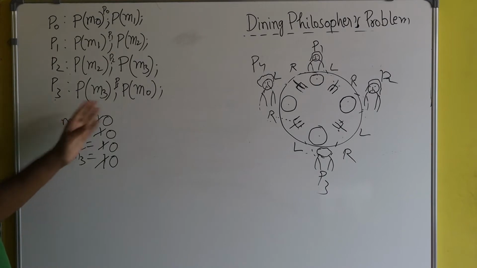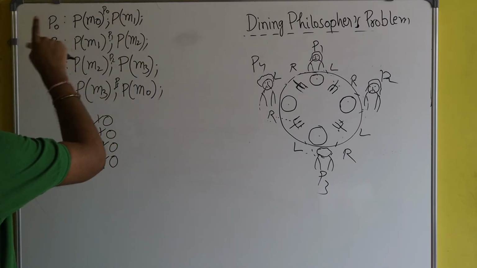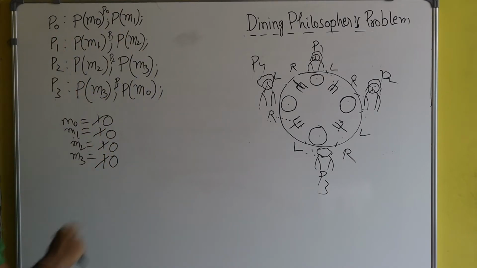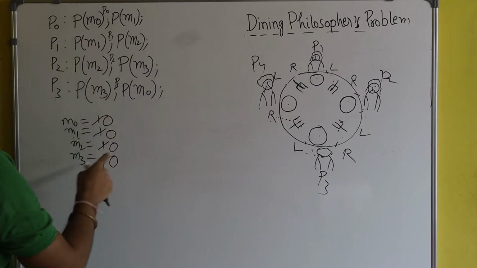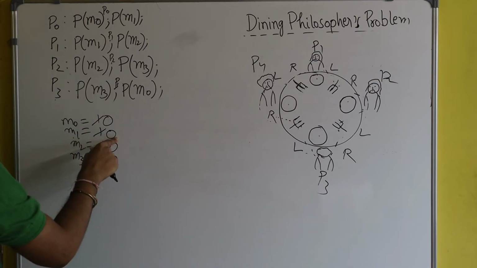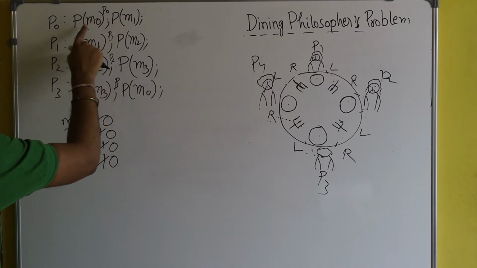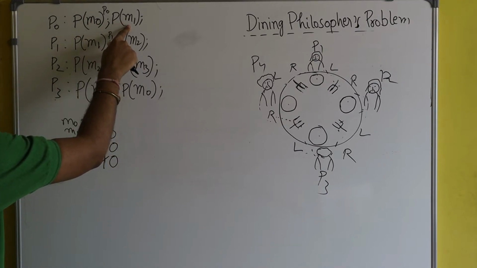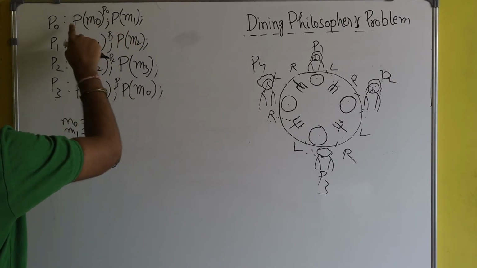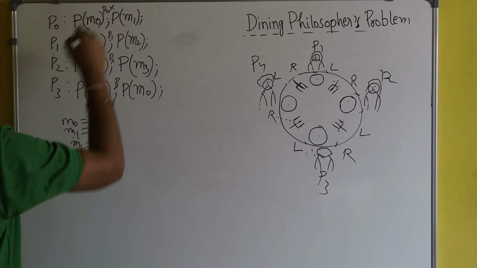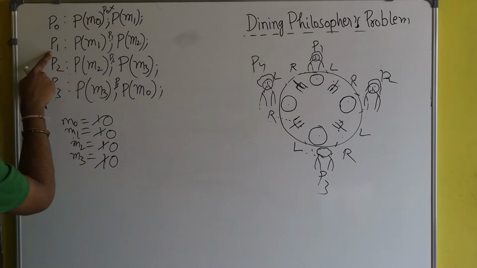Now if CPU is again given to process P0, he will try to execute this code, but he will get blocked. Why? Because the value of M1 is 0. If he applies wait operation on M1 and the value of M1 is 0, then he will get blocked. Same for process P1 also.